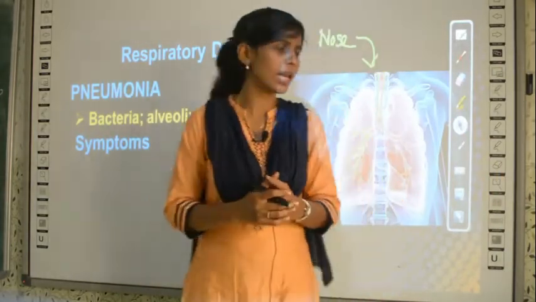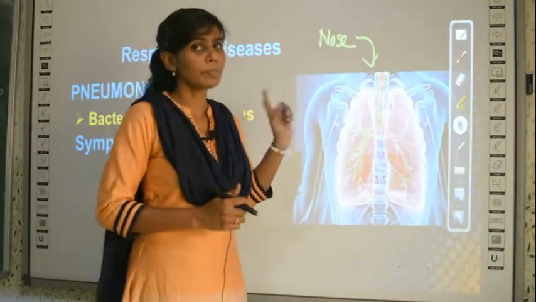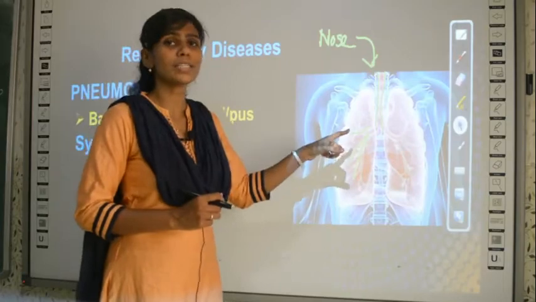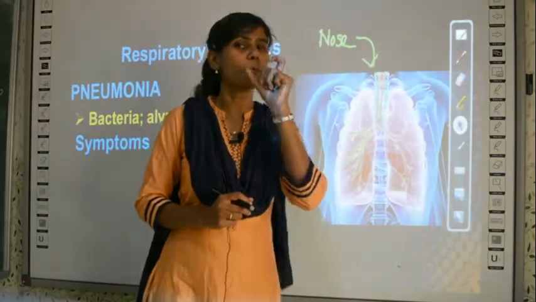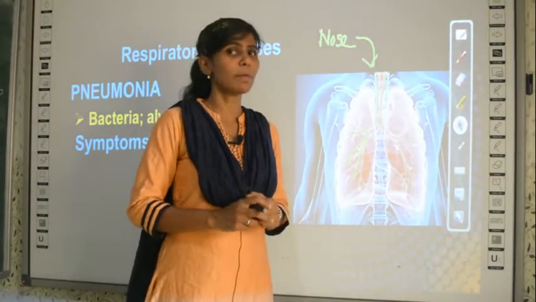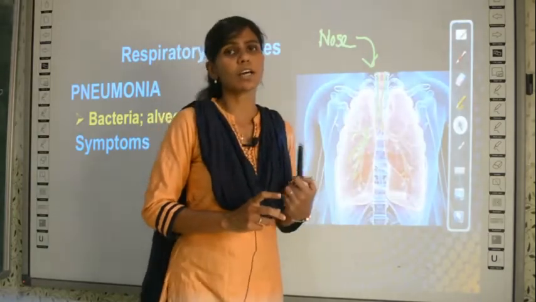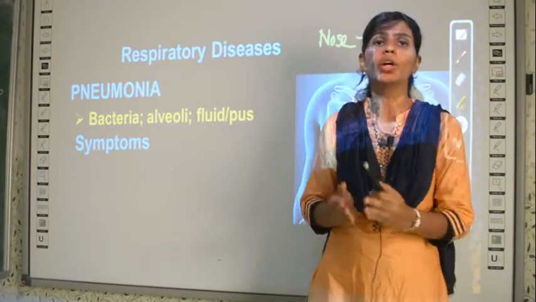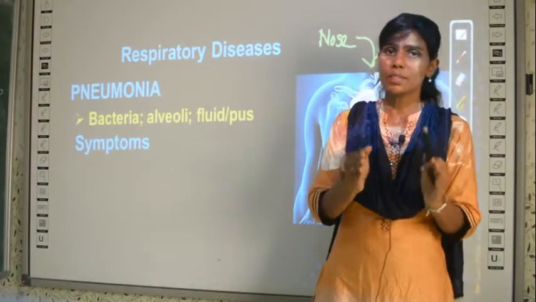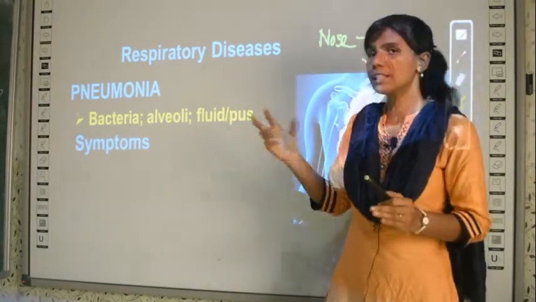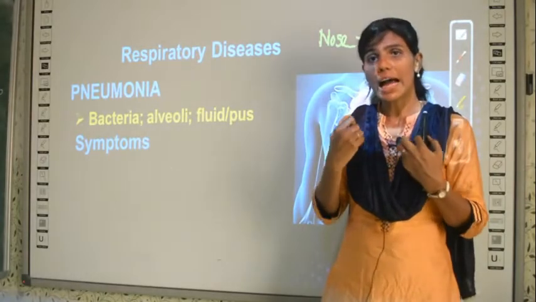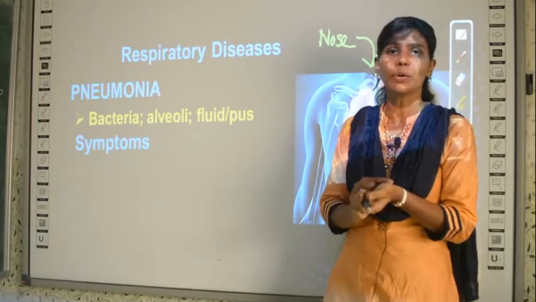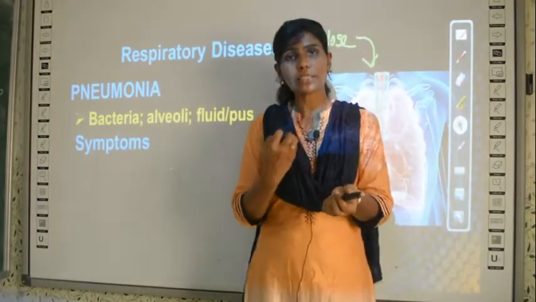Which is the alveoli? You have already studied in the respiratory system structure. When we studied, you have studied that the bronchus contains small air pockets called alveoli. Do you remember? So these air pockets are only infected in the case of pneumonia. So what did I tell you? Some bacteria called Klebsiella pneumoniae infects the lungs, mainly the alveoli, and because there is infection, see, when you get a wound, no, you will ultimately develop pus in that region.